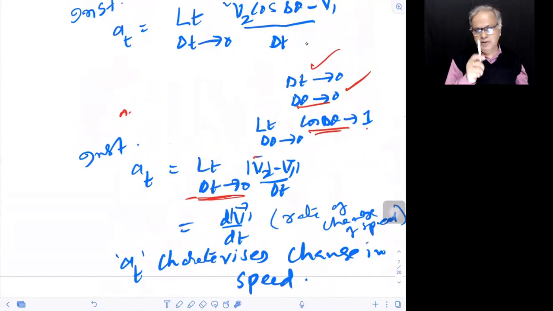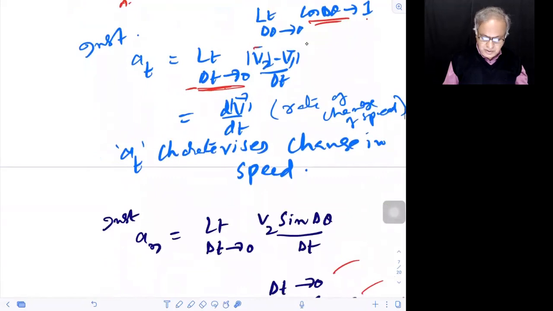That means the speedometer is going to be, say, at 40 km/h every time. But if you also keep raising the accelerator, even the speedometer's reading changes. So speed change by time, that is 40 km/h minus 30 km/h by whatever time, is what you call A tangential at that instant.